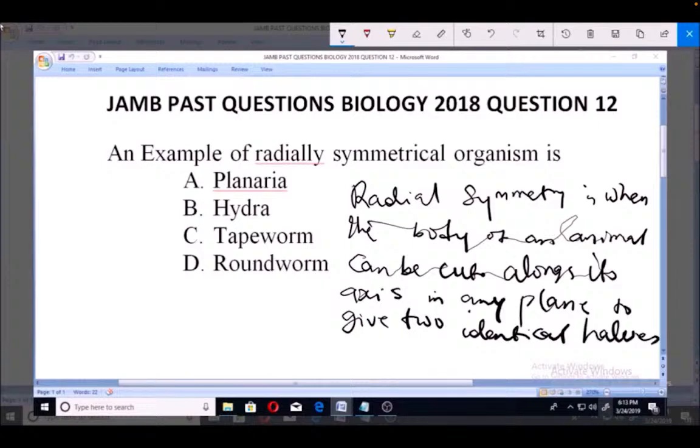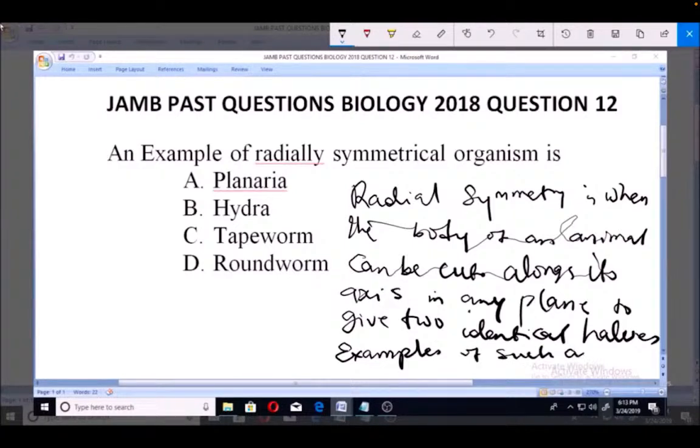So whenever you can cut the body of an animal along its axis in any plane to give two identical halves, then you can see that that animal is radially symmetric. So what are the examples of animals that are radially symmetric?